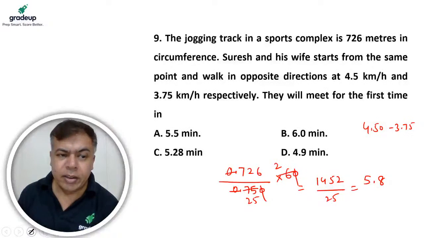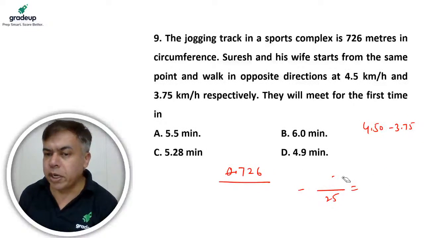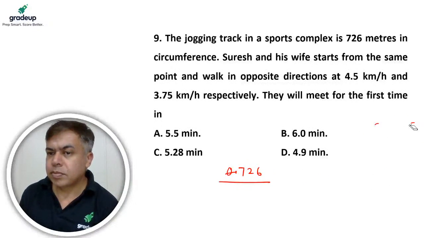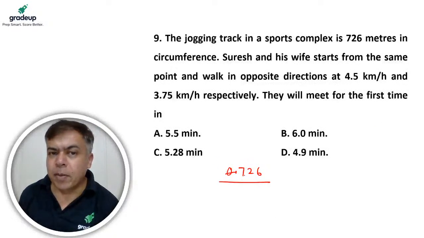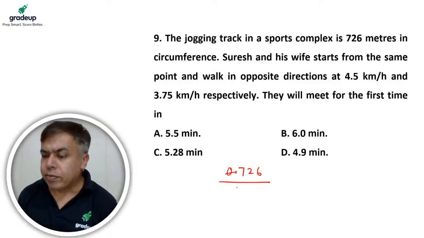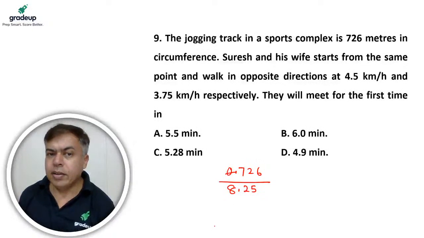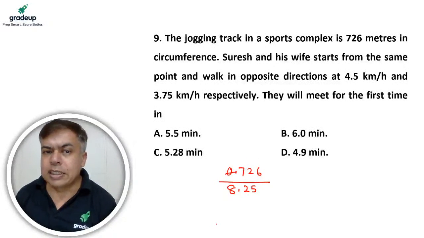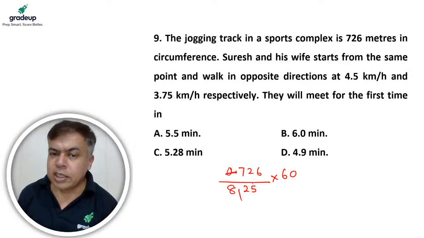Right, speed will be added. Sorry, speed will be added. So it will become 4 and 3, 7, 8.25. Right? So 4 and 3, 7.75, into 60. So the decimal I will remove, the 0 I will remove. Right?